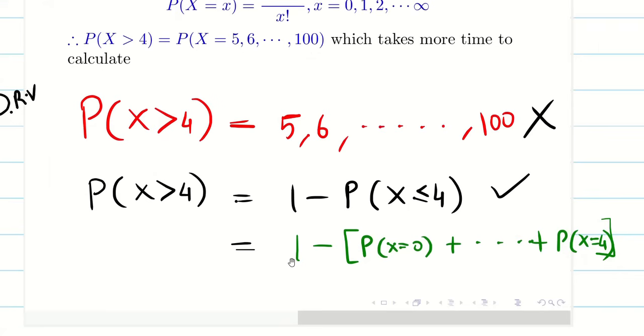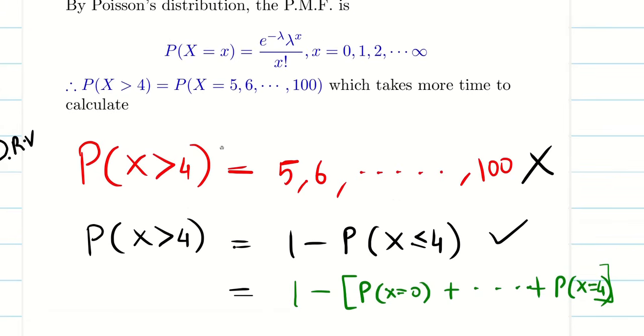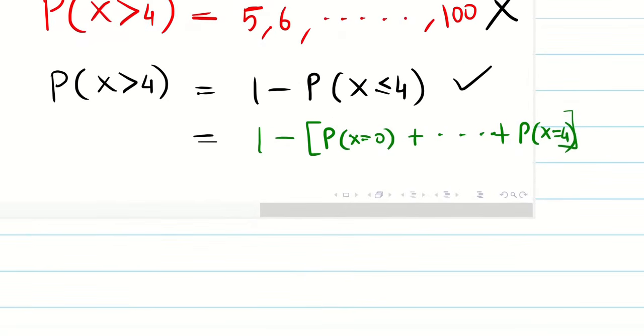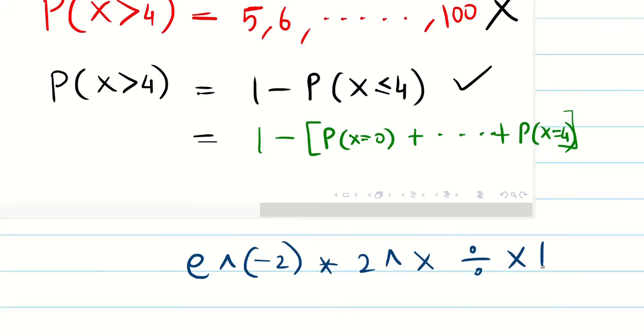So here already we have written the lambda value. So what you have to do? You know everything, but still I'll tell for your sake what you should enter into the calculator. 2 power x divided by x factorial.